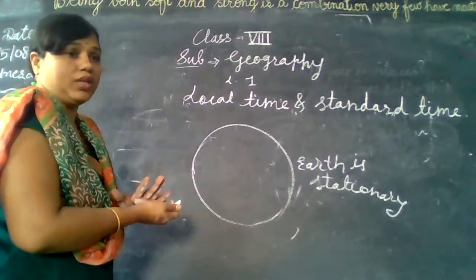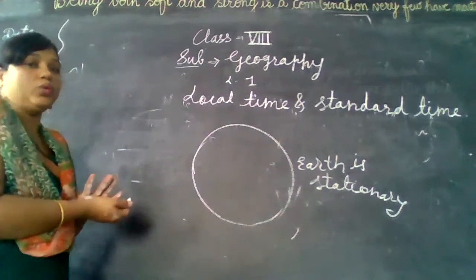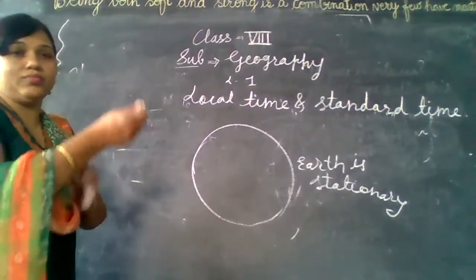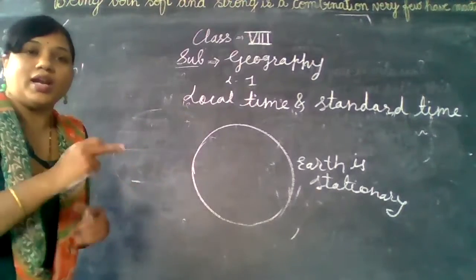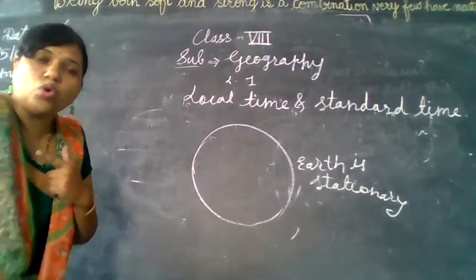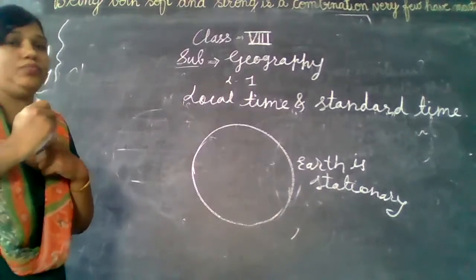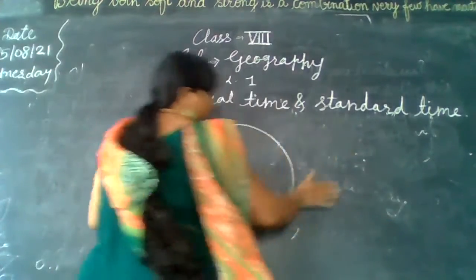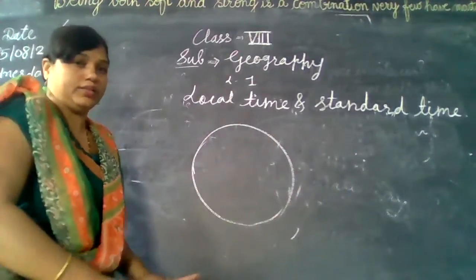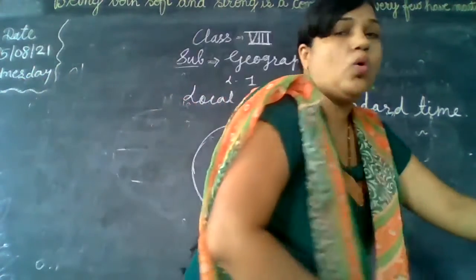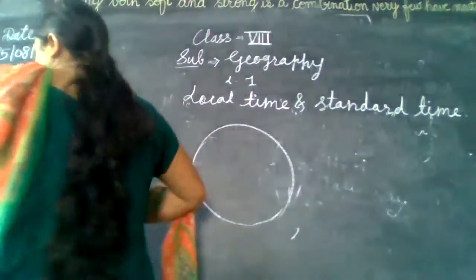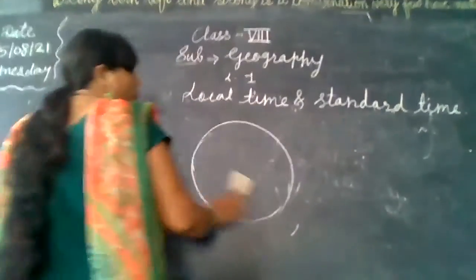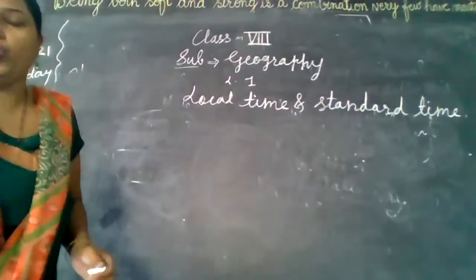Earlier it was thought so, but after the study of Nicolaus Copernicus, he proved that the earth is not stationary. The sun is stationary, and like the earth, many planets revolve around the sun. So Copernicus proved that the sun is stationary and the earth revolves around it. Understood? So now let us know what is meant by rotation and revolution. I have just spoken the word revolution. Now let's see what it means.